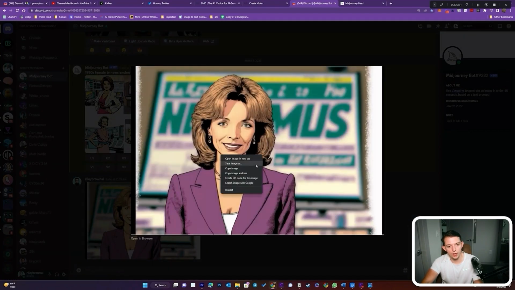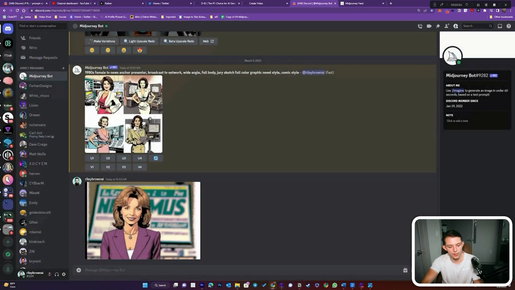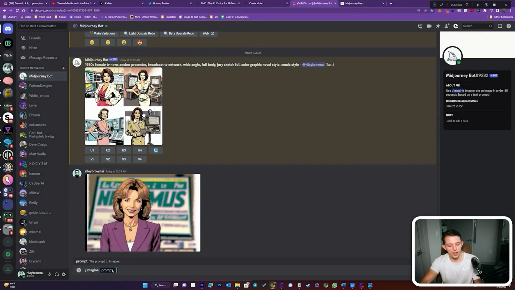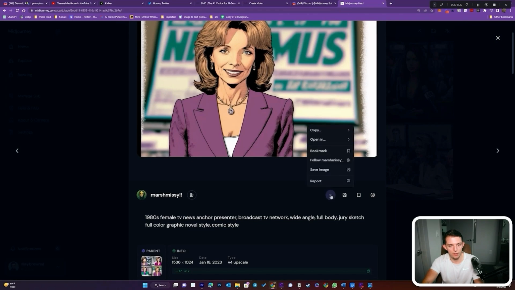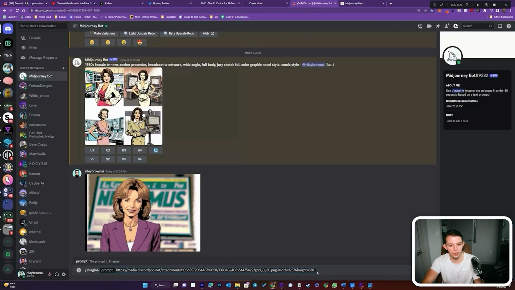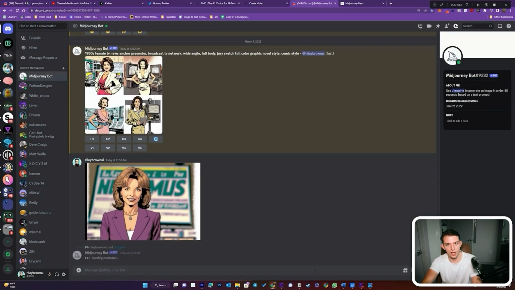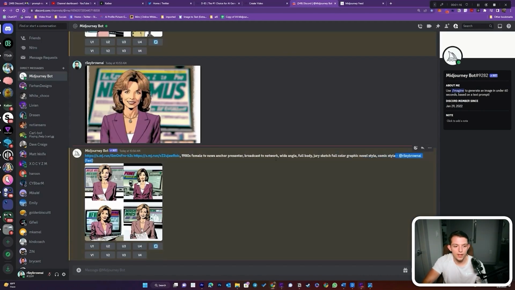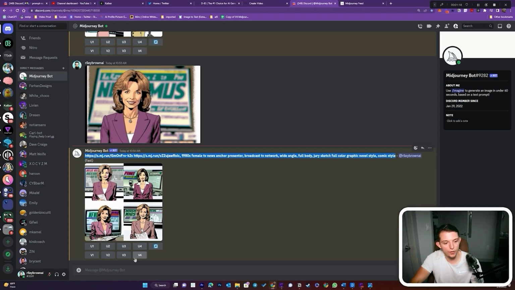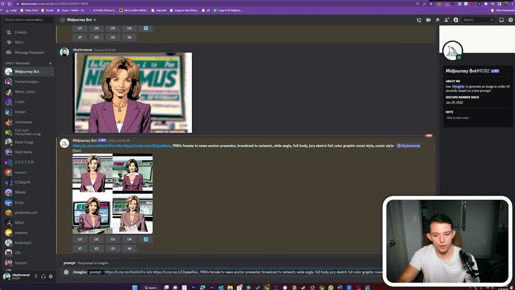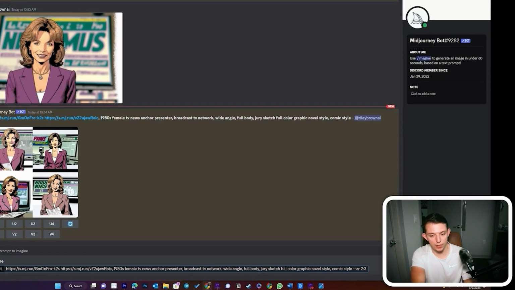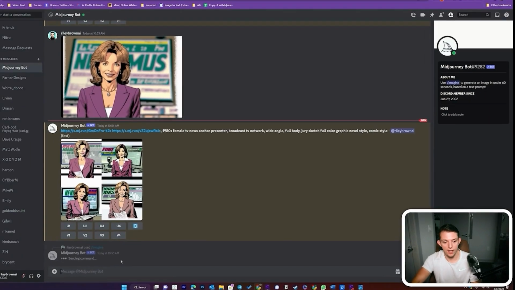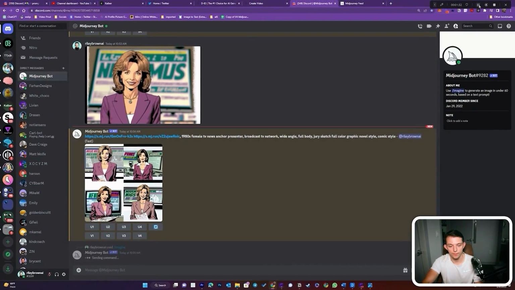And what you want to do is you can copy this, copy image address, and then you type in /imagine prompt, and we're going to paste in that image. And then we're going to paste in this prompt here, and you can either copy it or you can click this, copy prompt, come back to Midjourney and hit Control V, enter. And if you don't like the orientation, you can change it, and you can literally copy that whole prompt, and we'll run it multiple times. We'll go like this, and then type --ar, and if we want to make it vertical, we go aspect ratio 2:3, and we can then run that one multiple times as well.